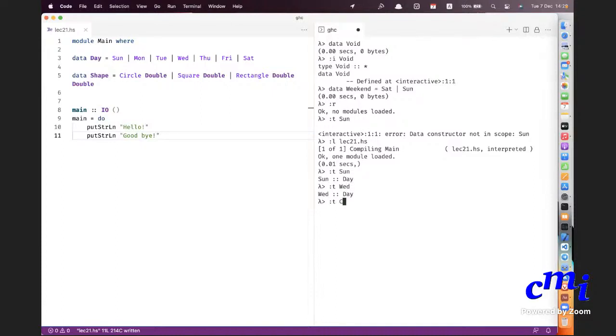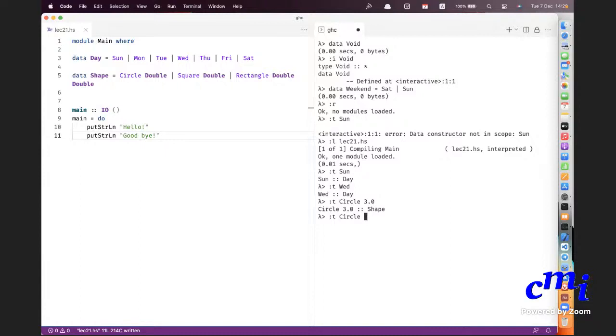Type of circle 3.0. Can I do just type of circle alone? If I do it, what type do you think will be returned? Any guesses? Circle applied to 3.0 is of type shape.